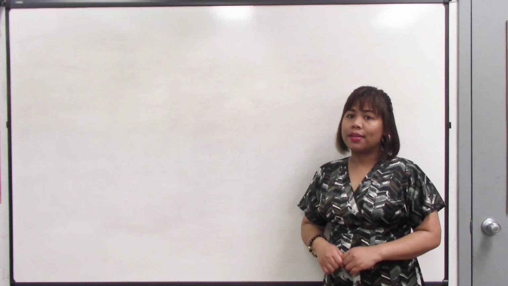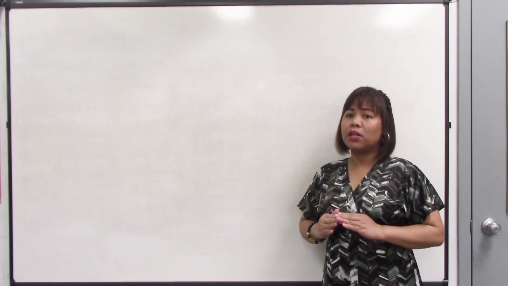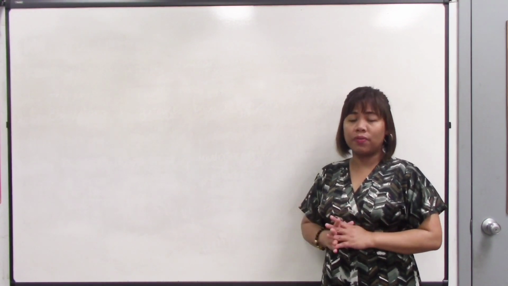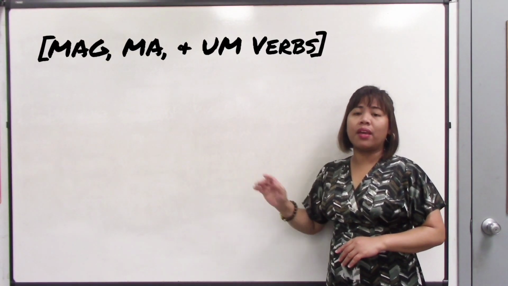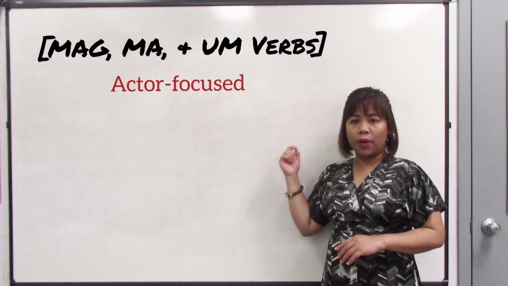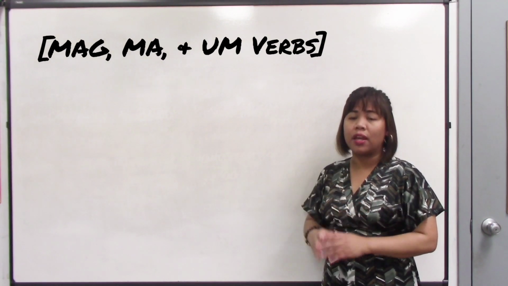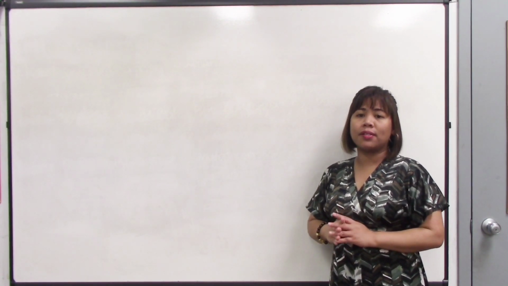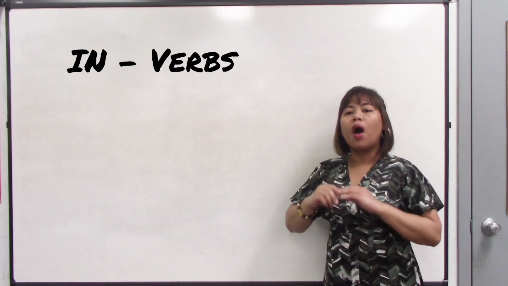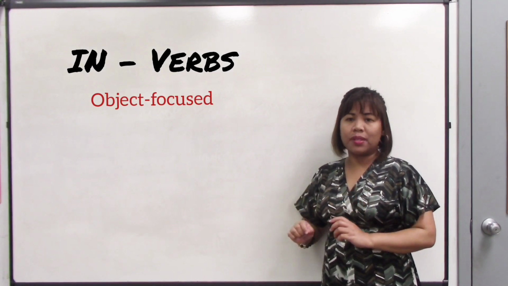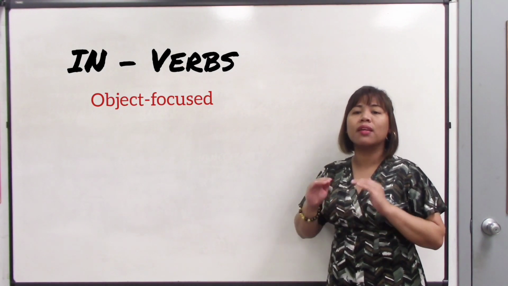Today we are going to discuss another group of verbs, and this will be the last group, but this is very much different from the previous three groups that we've discussed. So the mag, the ma, and the verbs are the same. They are the actor-focused verbs. It means that the concentration or the focus is on the doer of the action. Now this group that we are going to discuss today is what we call the in verbs. And these verbs are object-focused verbs. It means that instead of the doer of the action, the focus will be on the object of the sentence.